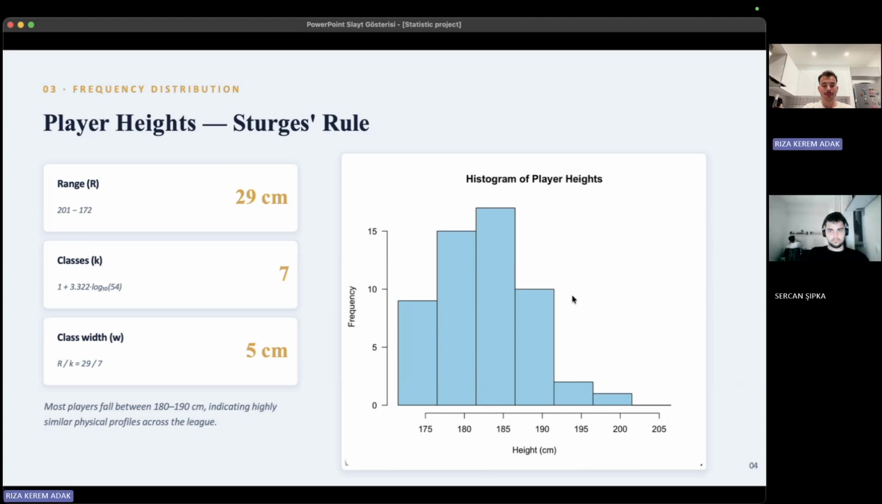Before creating our graphs, we calculated the class intervals for player heights. The shortest player in the sample is 172 centimeters and the tallest player is 201 centimeters. This gives us a range of 29 centimeters. Using Sturges' rule, we determined that 7 classes would be appropriate. The class width calculated was approximately 5 centimeters. Most players fall between 180 and 190 centimeters, which already suggests a fairly uniform physical profile.